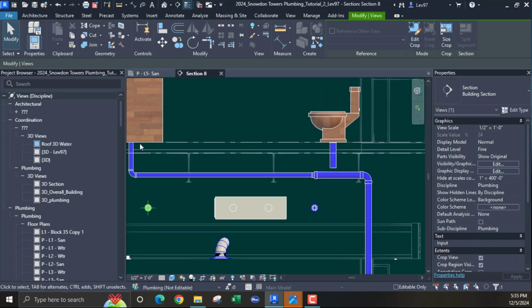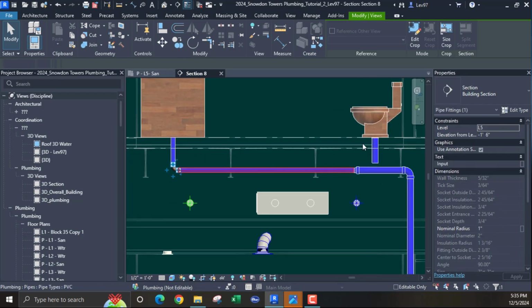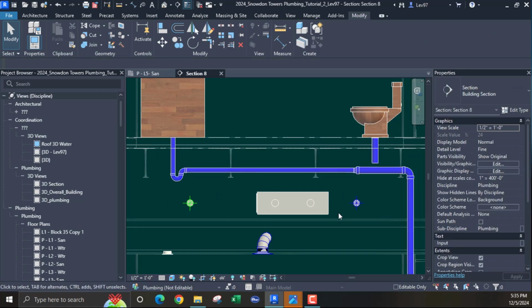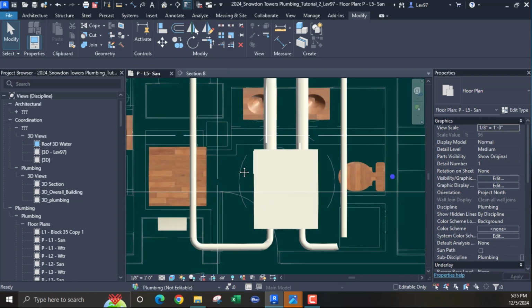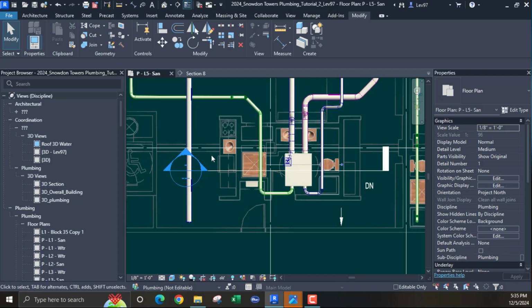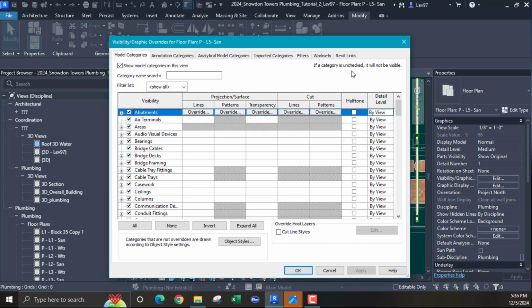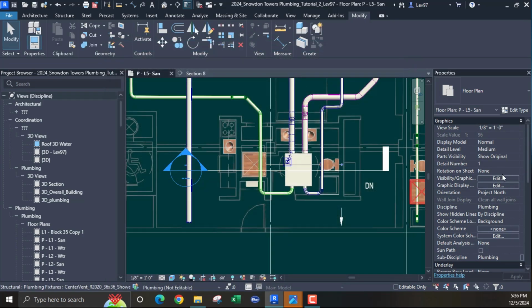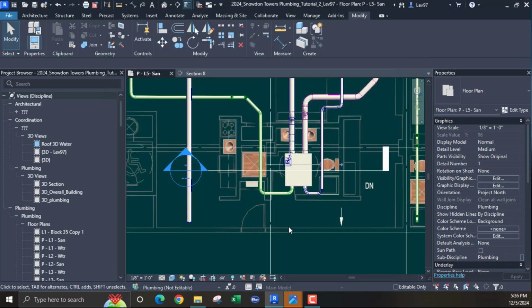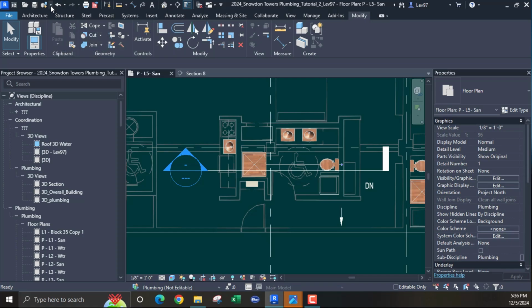Good, good. So everything's good. I need a P-trap here. Yeah, okay. So it looks like everything is good. That's the HVAC system. I'm gonna turn that off so I can see what I'm doing. Let's go Revit links and turn that off. And what I'm gonna need to do now is synchronize.